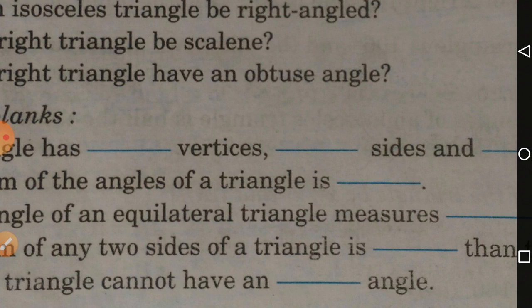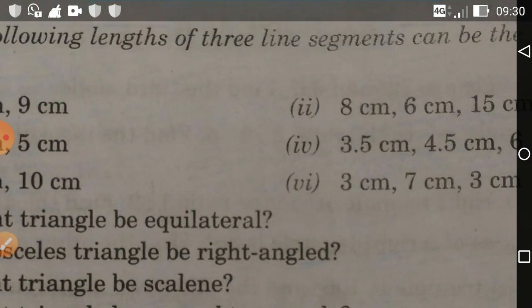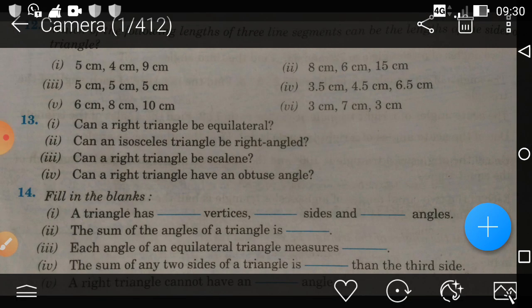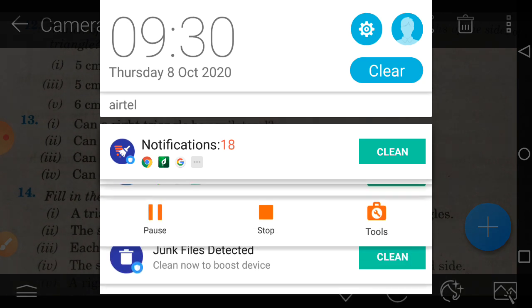If I want, I will take the names also. Some children are sending only answers to me. If it is true or false, they will write true, false, true, false. For fill in the blanks, only the word answer. No, that method is not correct. So what I want is, you should write the full questions and their answers and send them to me.